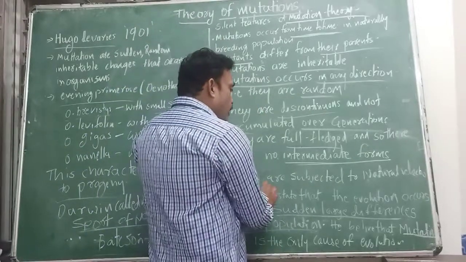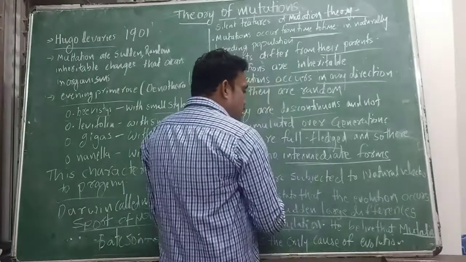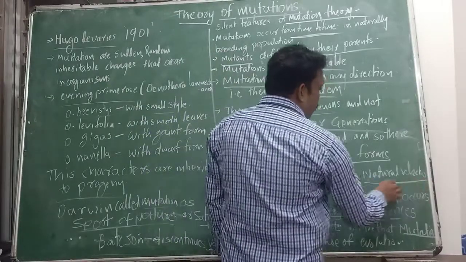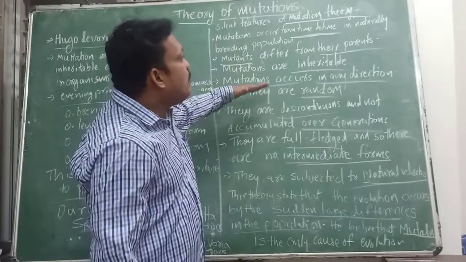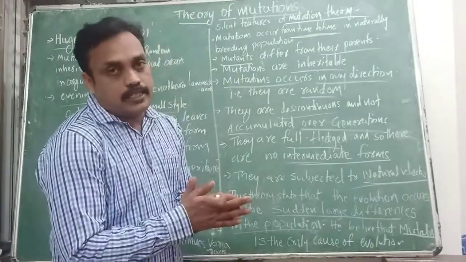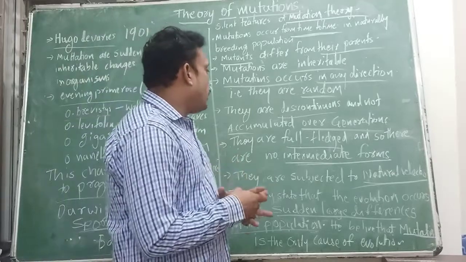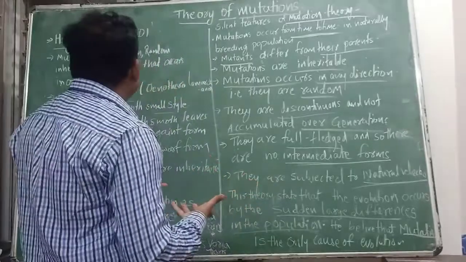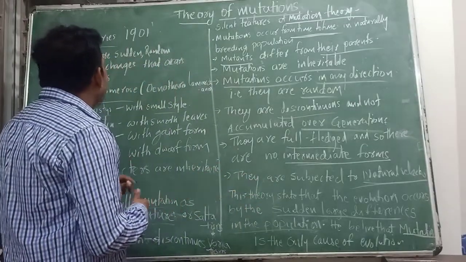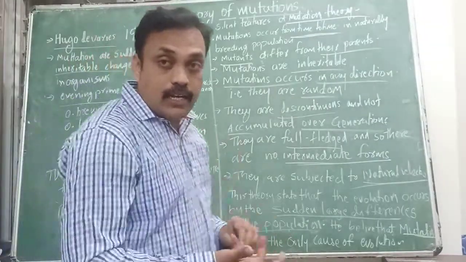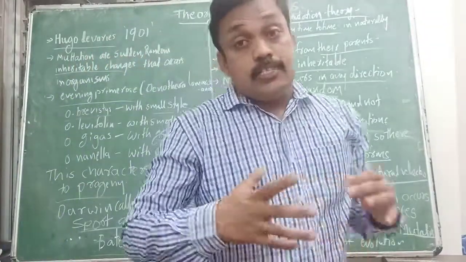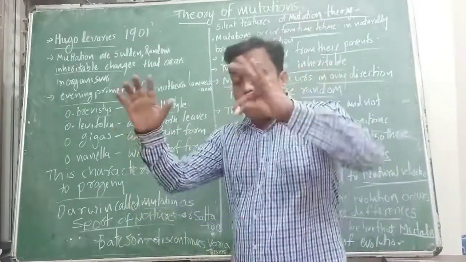And they are subjected to natural selection also. These are the salient features of mutation theory. Here, mutations mean sudden, random, inheritable changes. Sudden large changes in a population.